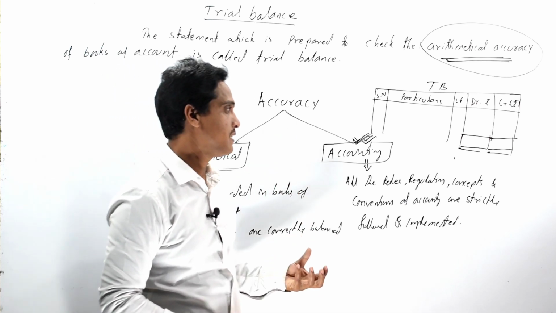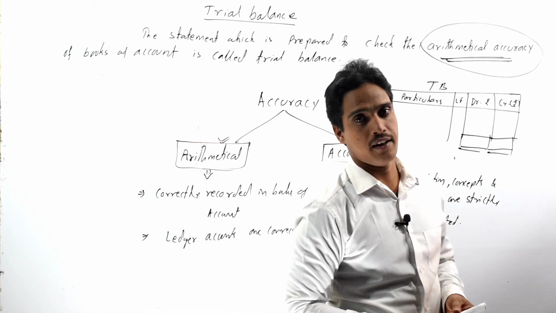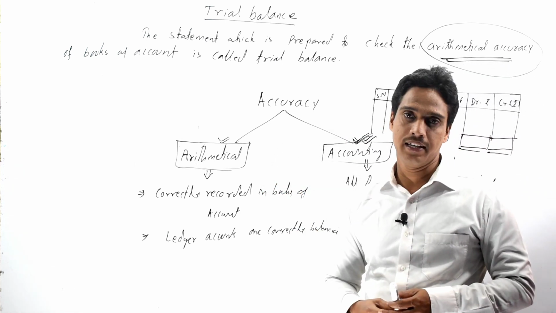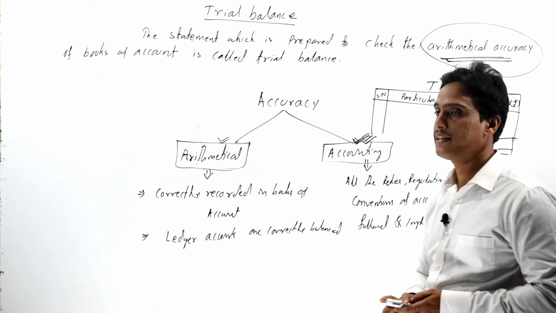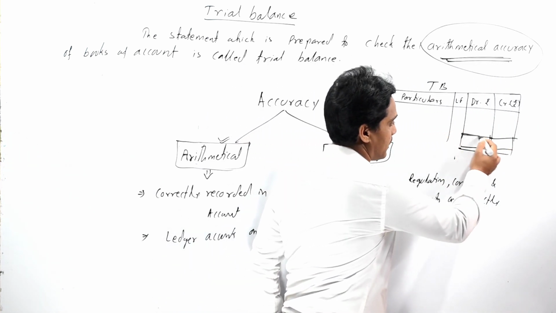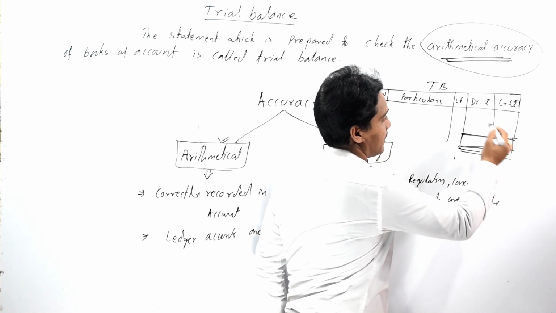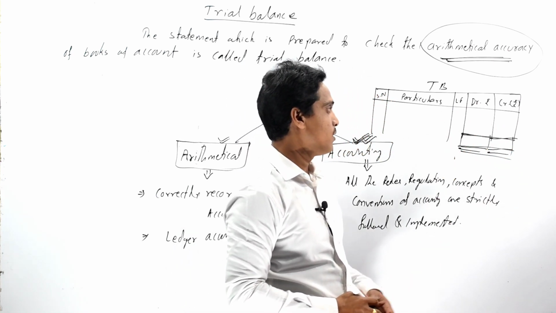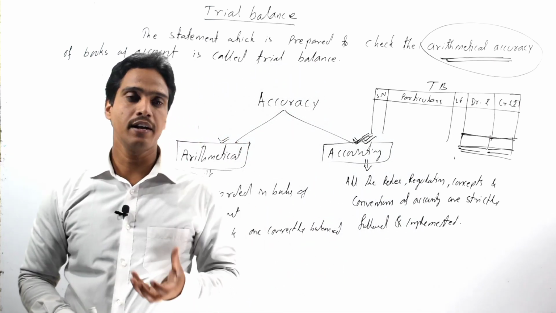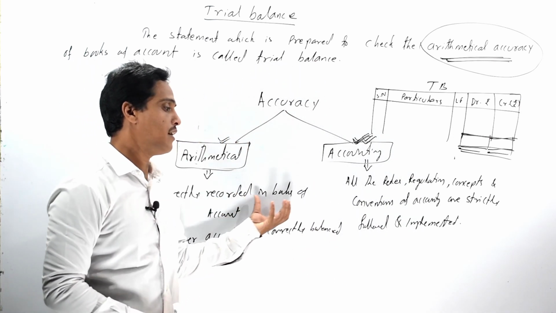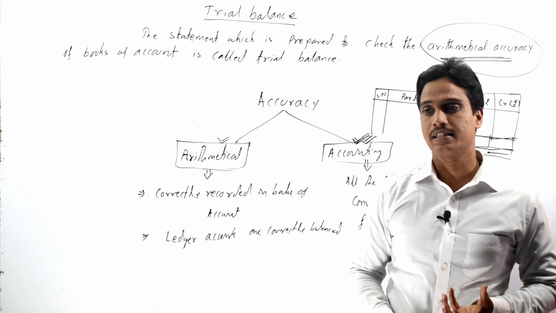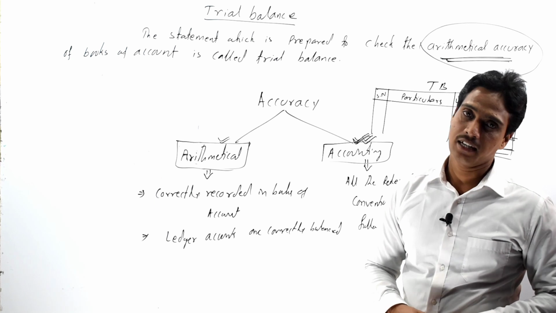That indicates there is no error or mistake committed during the recording and posting of the transactions. If the totals of the debit column and credit column do not tally, that means some error is committed during the recording and posting of our transactions in the ledger accounts.